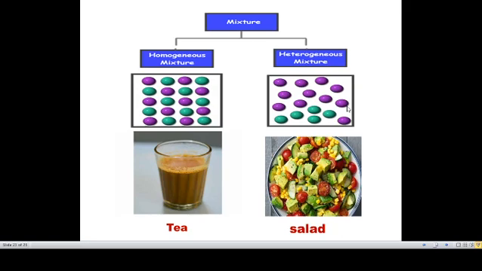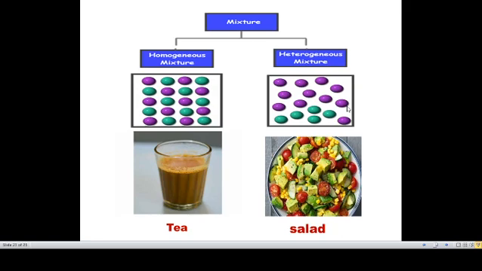Okay, mixtures are further classified into two types: homogeneous mixture and heterogeneous mixture. A homogeneous mixture looks the same throughout, and we cannot identify or separate the components easily. But in a heterogeneous mixture, we can easily identify the particles present in it.